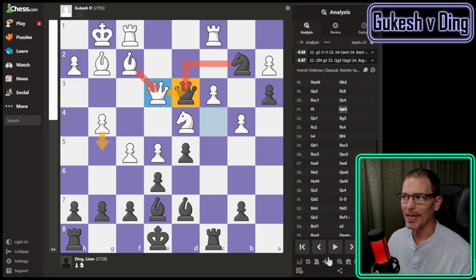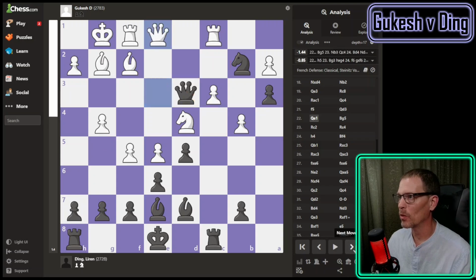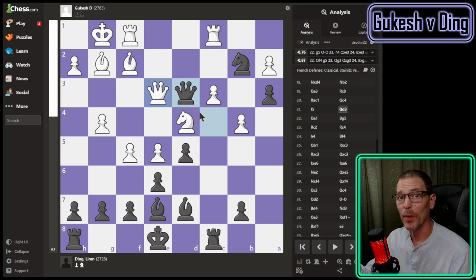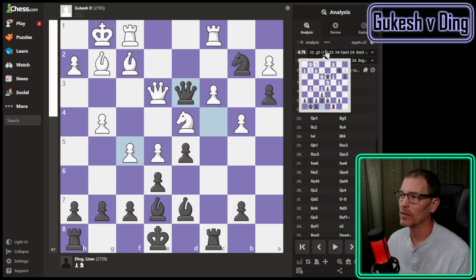But Gukesh was not interested in the queen trade and brought this queen back, which puts Ding over -1, getting close to -2. 1.7. Now, just to be clear, I have no idea why the engine is saying leave the queens there. In fact, now that I've gone back, it suggests you could move the queen if you want, but it's okay if they keep staring at each other. But g5 is still better, and castling. Oh, I don't know. I don't have the guts to castle into that onslaught of pawns right there. I would find a way to get checkmated in minutes, but that's what it says.